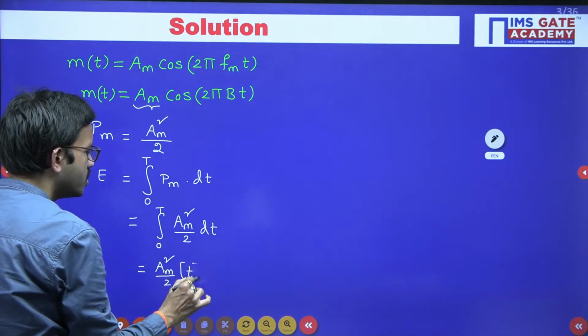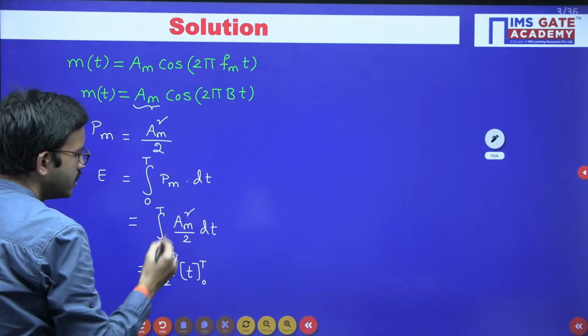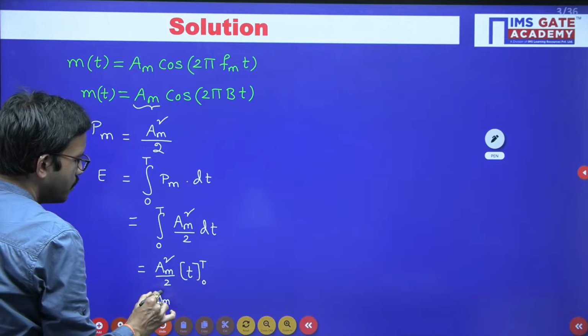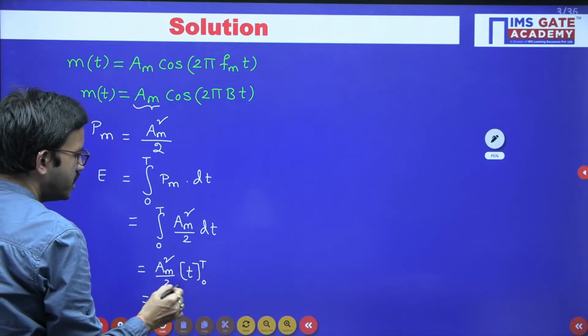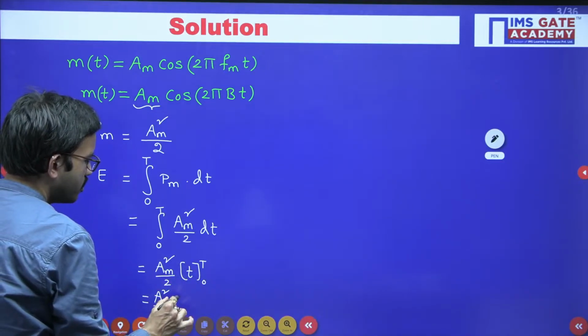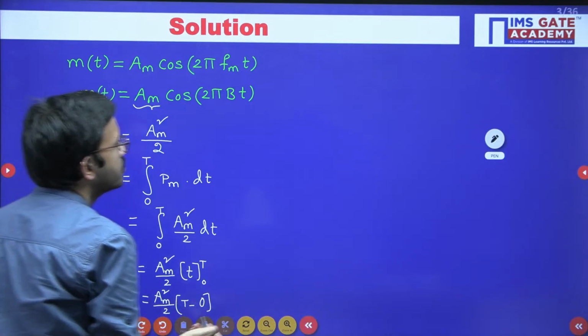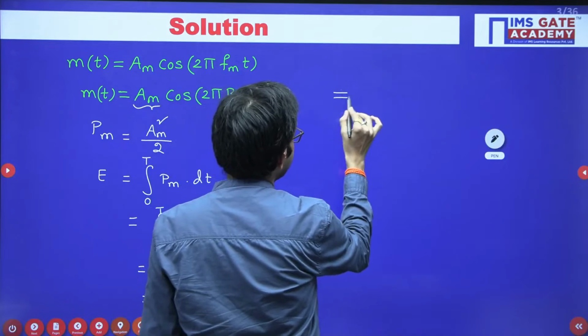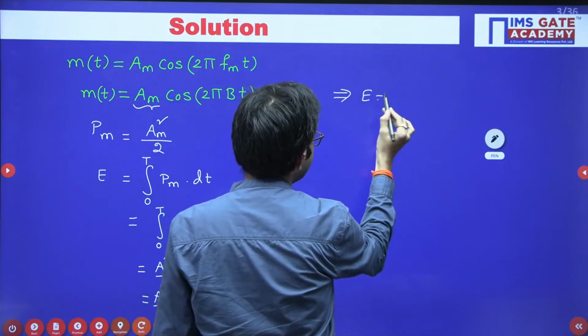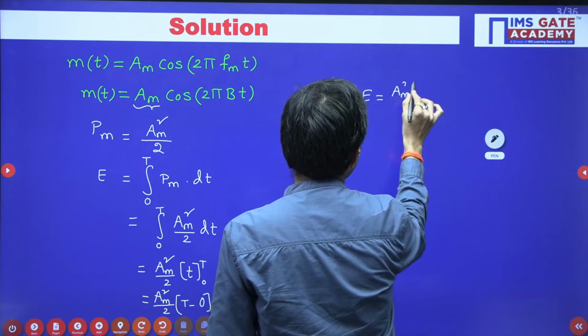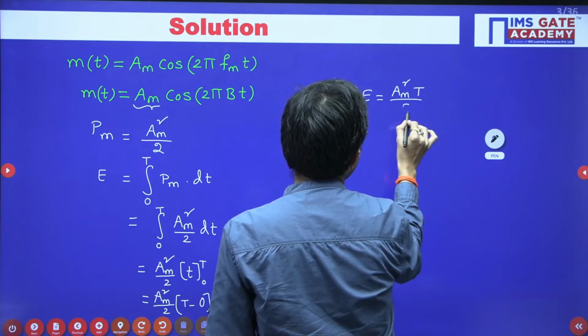Now you can substitute the limits, 0 to T. When you substitute the limits, upper limit minus lower limit, you will get Am square by 2 into T minus 0. So from here you can note down the energy of the given message signal is nothing but Am square T divided by 2.